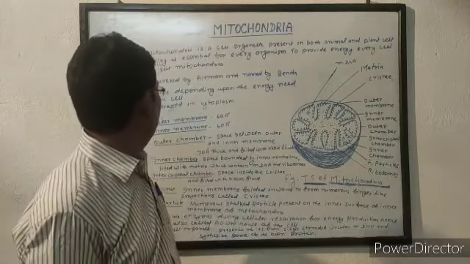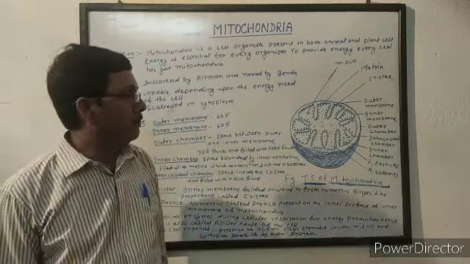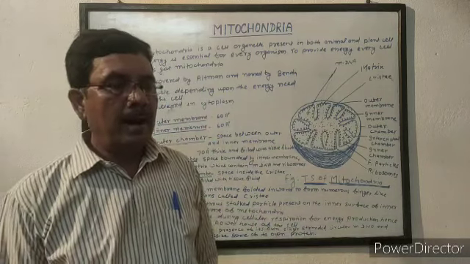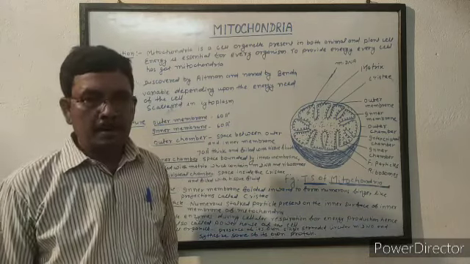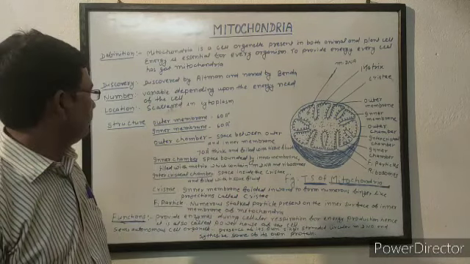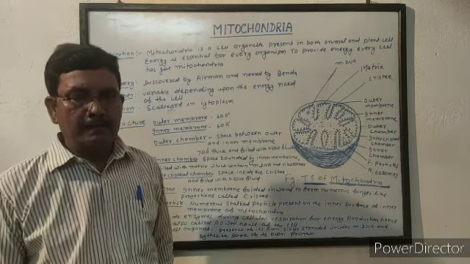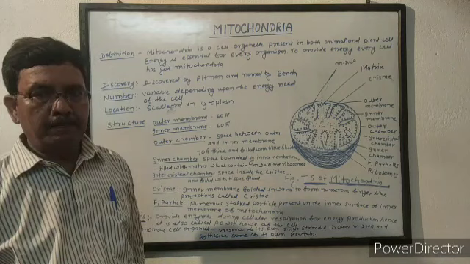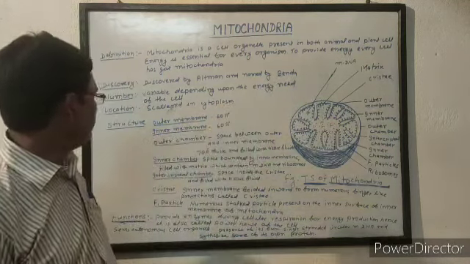Now we study the definition. Mitochondria is a cell organelle present in both animal cell as well as in plant cell. Now discovery. Mitochondria is discovered by Altman, and the name mitochondria was given by Benda.